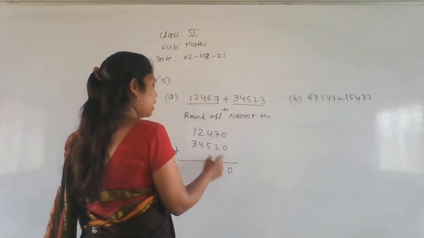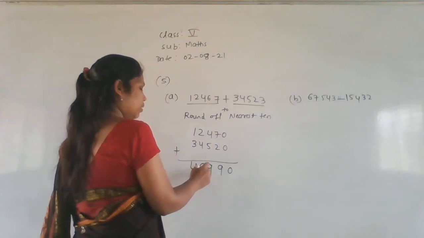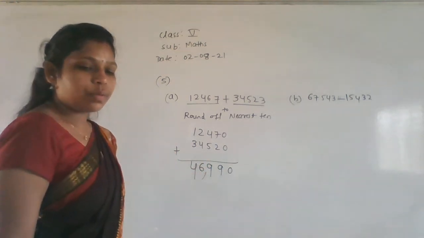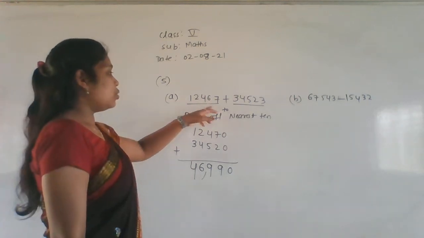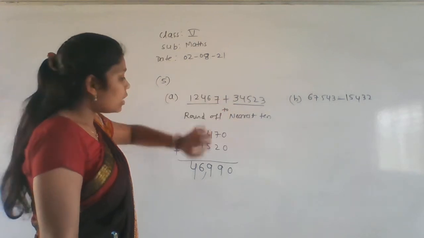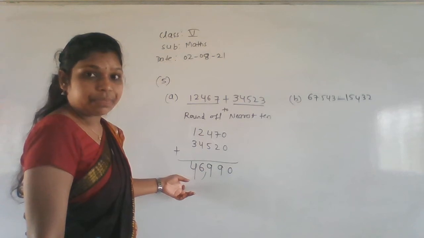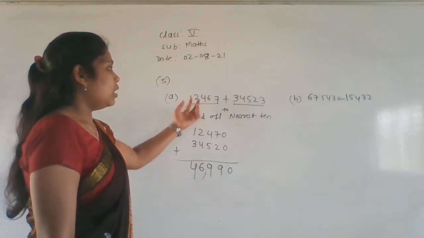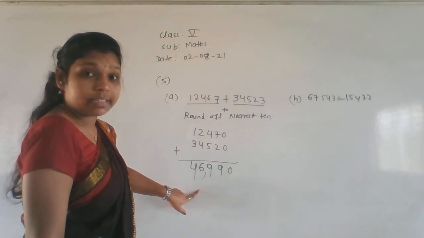0, 7 plus 2 is 9, 5 plus 4 is 9 and 4 plus 2 is 6. So 46,990 is the answer. Getting everyone? Nearest to 10, I rounded off the given numbers here. After rounding off, add those two numbers. That is called estimating here. Okay, it is nearer to this value. If you add these numbers, it is nearer to this value. That is the meaning of that problem.